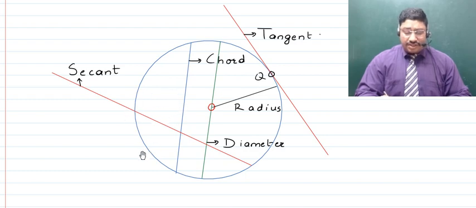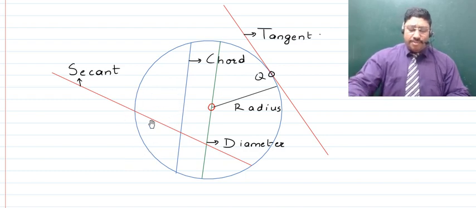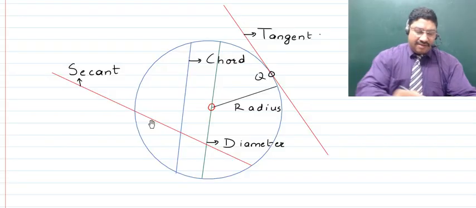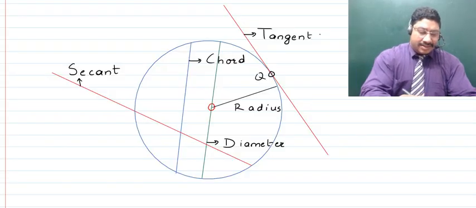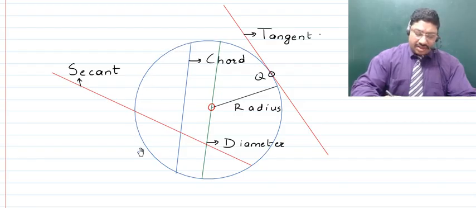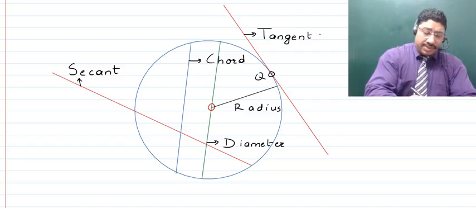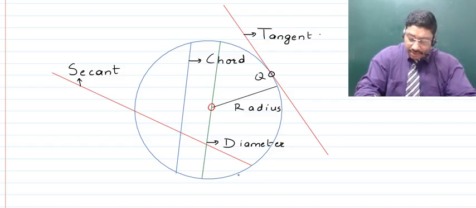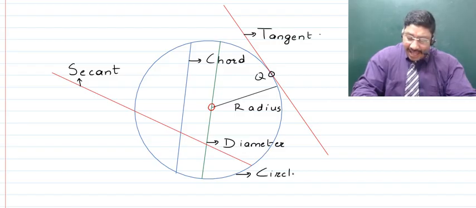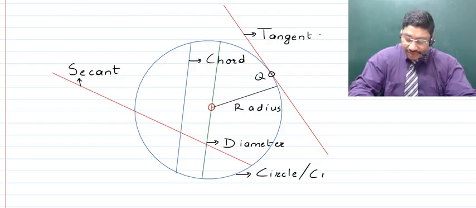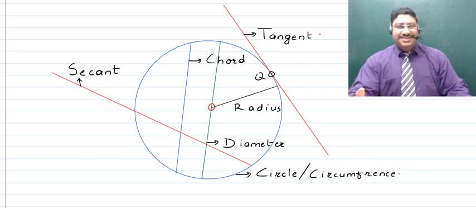Now after all of these portions which are all straight, let's talk about those things which are not straight. If we talk about the portion which is curved all through, right, this obviously is the circle, or it can also be said to be the circumference. So this portion which is curved is actually the circle that we are talking about, and it is also known as the circumference. Now can anybody tell me what is the difference between the circle and the circumference? Why do we require this term, the circumference?